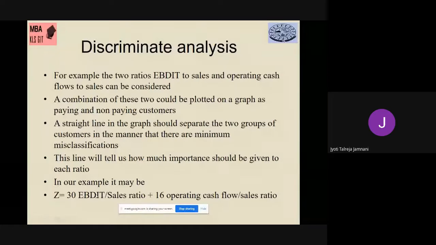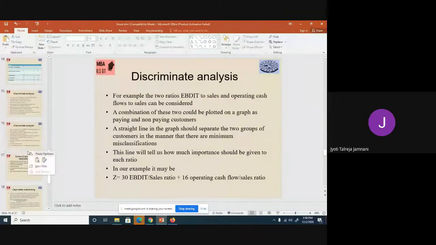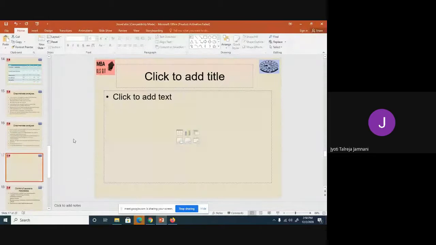For example, if the EBITDA to sales ratio is 5, then you will do 30 into 5. And if the operating cash flow to sales ratio is 7, you will do 16 into 7, and you will add both. You will get the Z value. That Z value is the value of that customer, which will be plotted into the graph. So I'll just show you how it will get plotted into the graph. I'm just making an attempt.